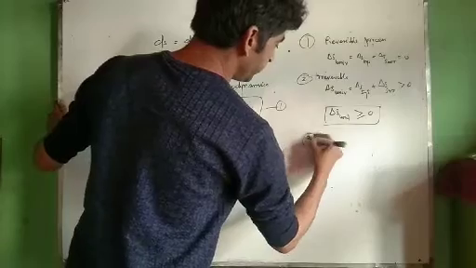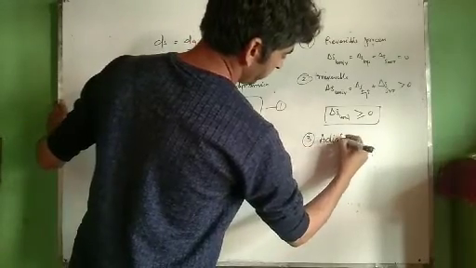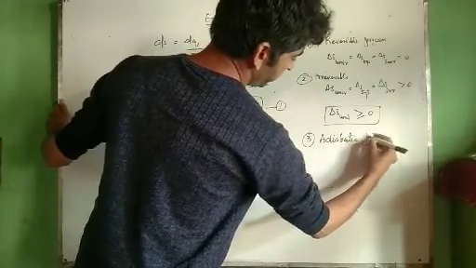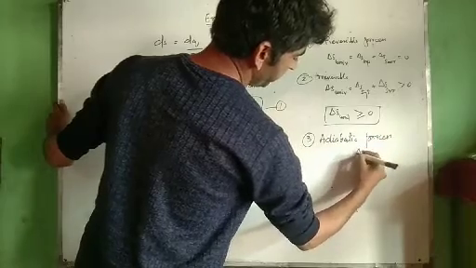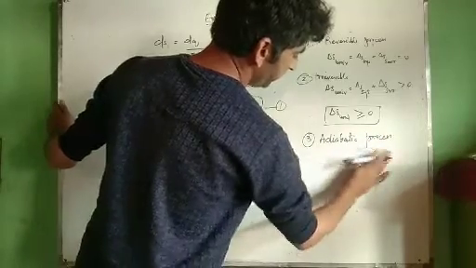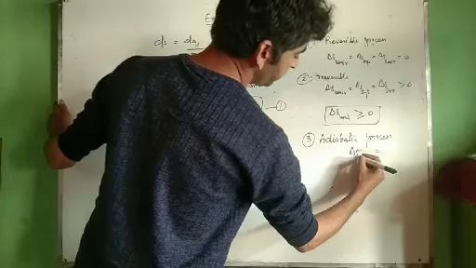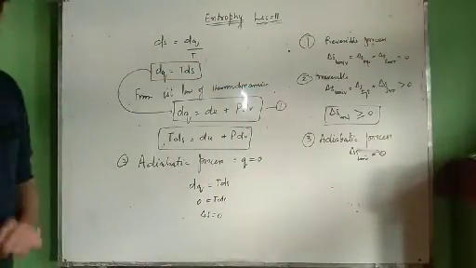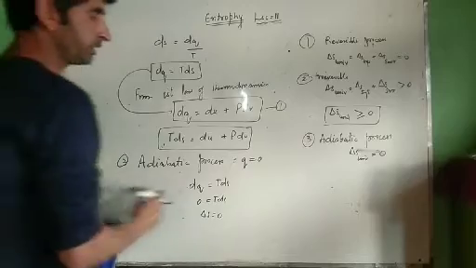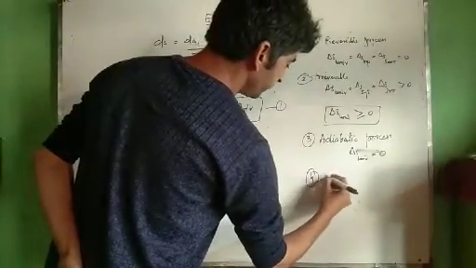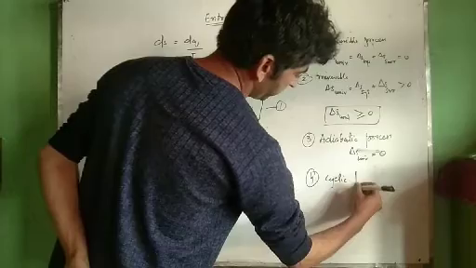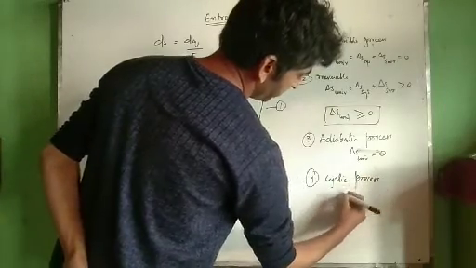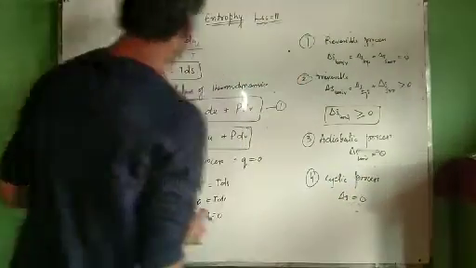Means for an adiabatic process, delta S universe is equal to 0. Now one more process, the cyclic process, which I have already shown. For cyclic processes, all state functions change is 0. Therefore delta S is equal to 0.